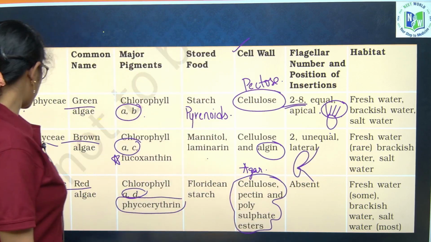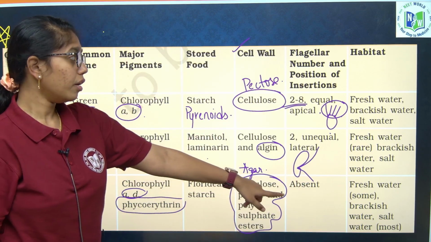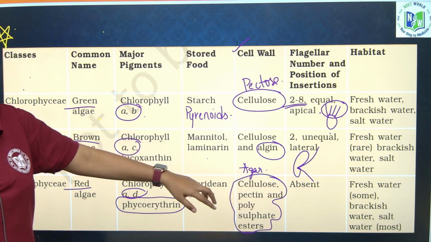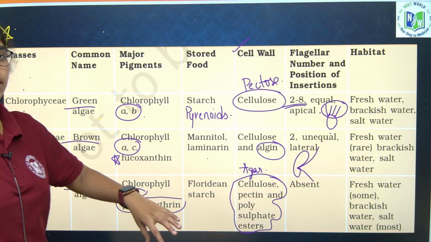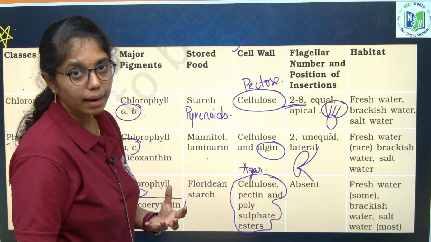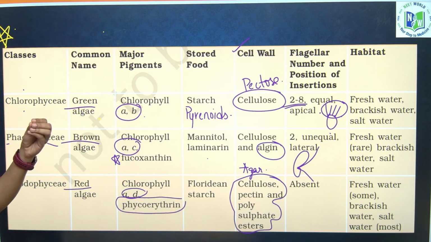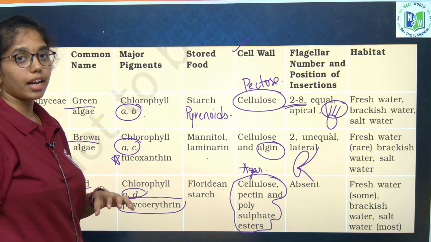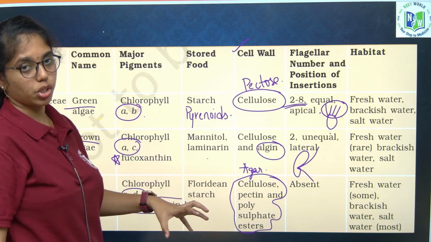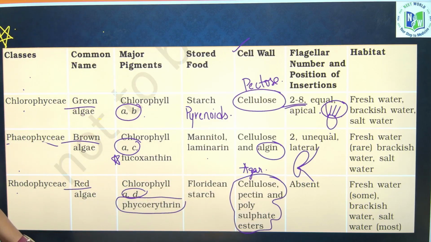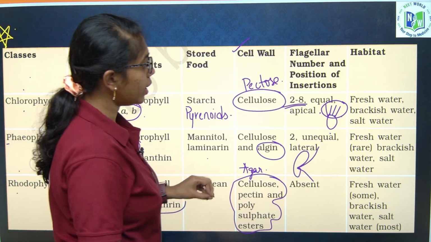Next, in Rhodophyceae the flagellar members are absent because both male and female gametes are non-motile, and in asexual reproduction also they do not conduct any mode of asexual reproduction. It relies purely on oogamous type of sexual reproduction.